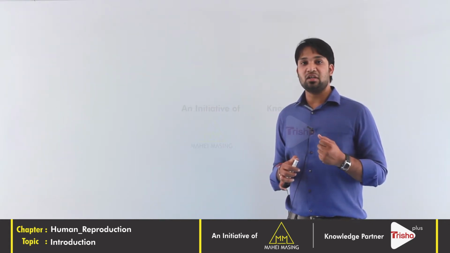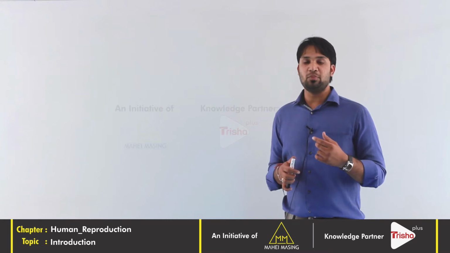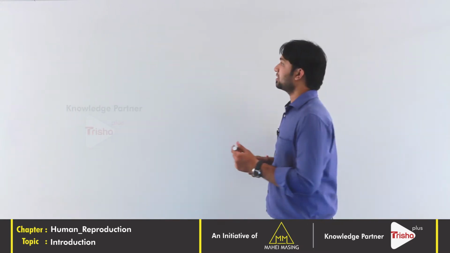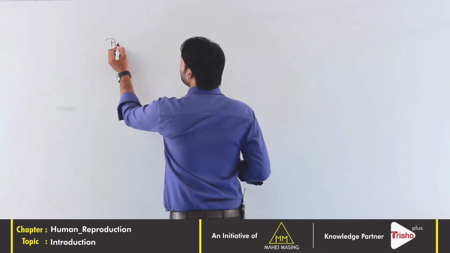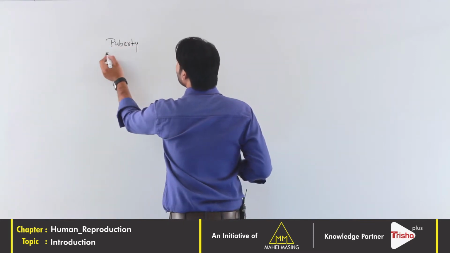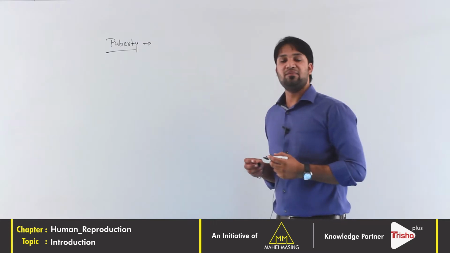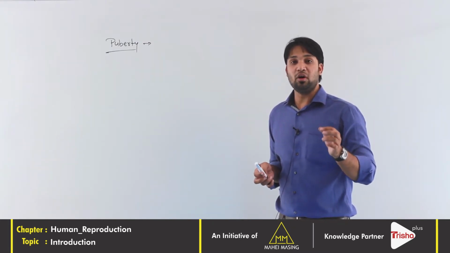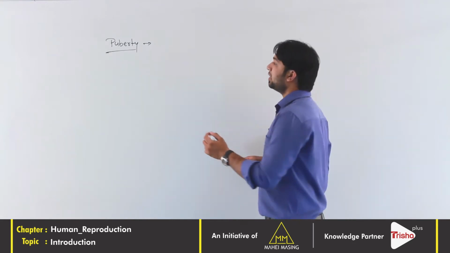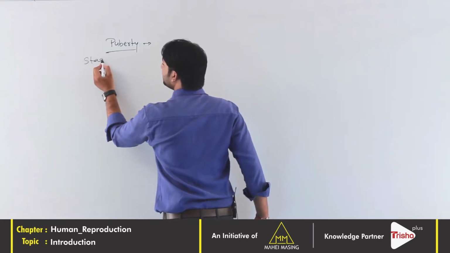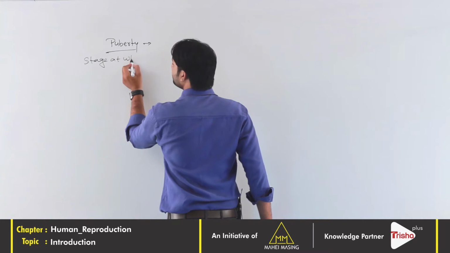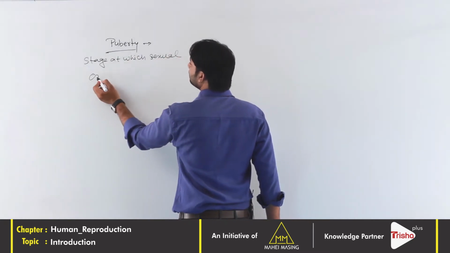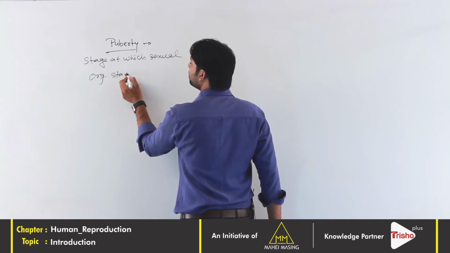Now let's study the two major points. First is puberty and second is the secondary sexual characters. So what is puberty? Puberty is the stage in the lifespan of an individual where the sexual organs start to function.